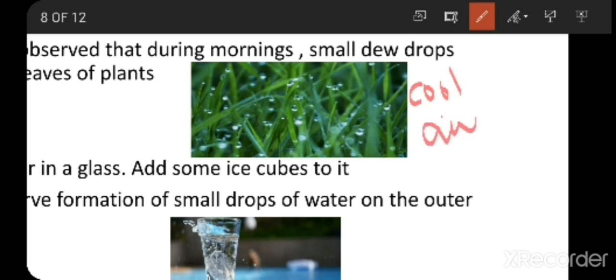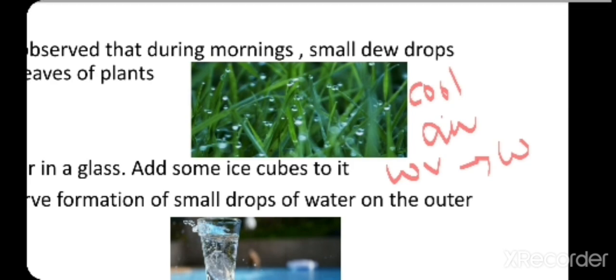So the water vapor which is present in the air is going to condense. Water vapor which is present in the air, as it is very cool, the water vapor is going to condense and forms into water droplets. That's why you can see small water droplets on the leaf of a plant.